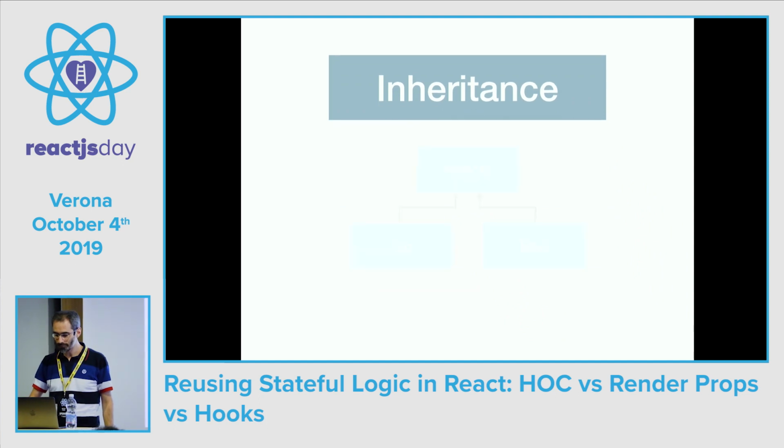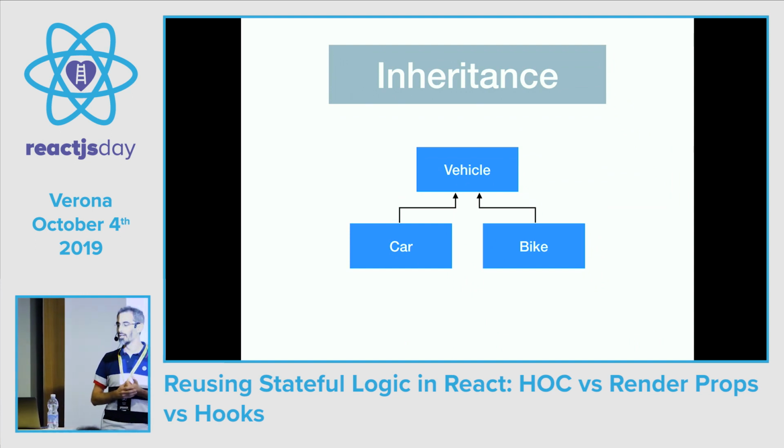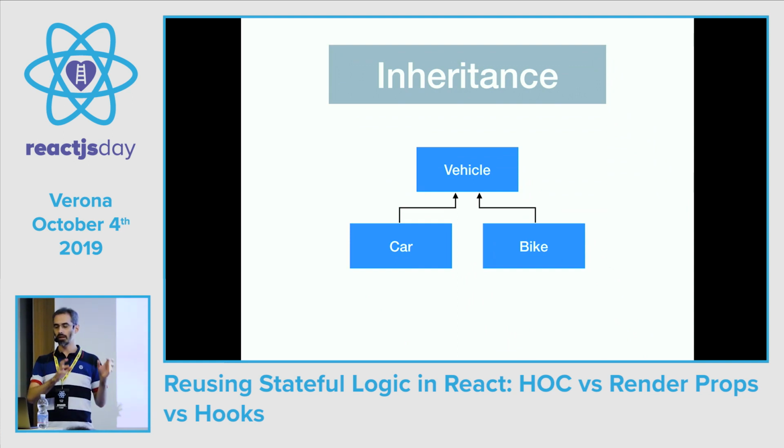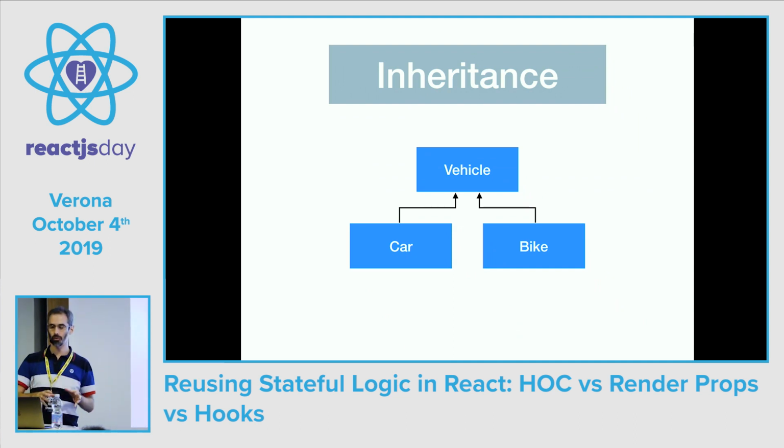Well, whoever comes from an object-oriented programming experience knows that with inheritance we may have a vehicle class, and then from the vehicle class we inherit a car class, which is a vehicle with 4 wheels and an engine. And then we may have a bike class, which is a vehicle with 2 wheels and no engine. And then maybe we have a motorcycle, which may be a car, but with just 2 wheels, or it may be a bike with an engine.